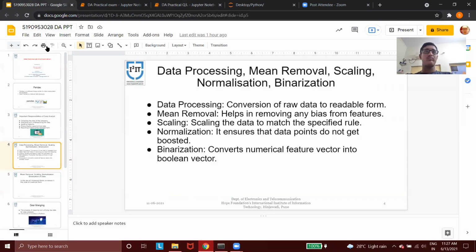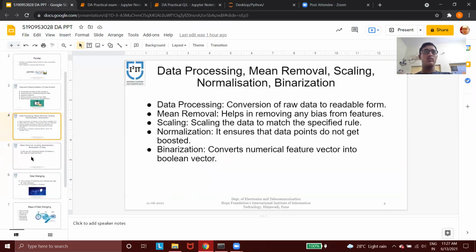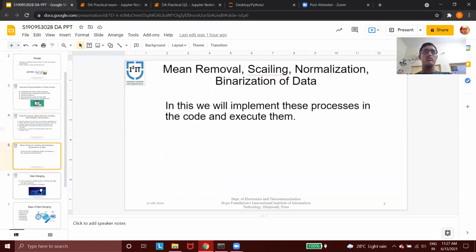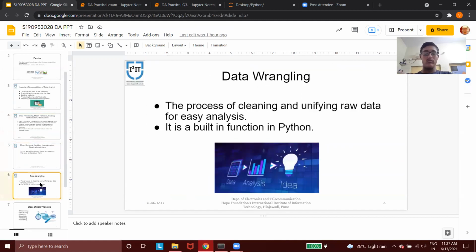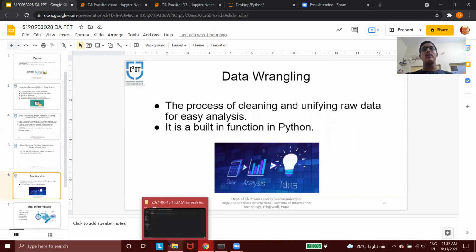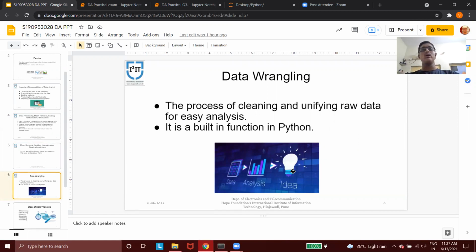Then the fourth question given to me was data wrangling, which I chose. Data wrangling is the process of cleaning and unifying raw data for easy analysis. This means cleaning the messy and complex data which we get from a company in an easy and understandable way for better analysis. Also, data wrangling is a built-in function in Python.